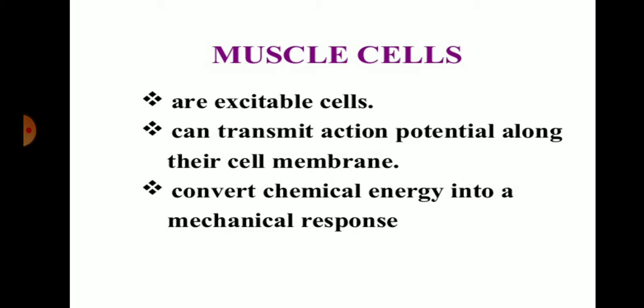So they give a response to external stimuli, which is also known as the action potential along their cell membrane. They become active after the stimulus or the hormonal response of the organism. These cells convert chemical energy into a mechanical response. Whatever response we give to the external environment through the muscle cells, these cells are responsible for converting chemical energy into a mechanical response to the environmental stimulus.